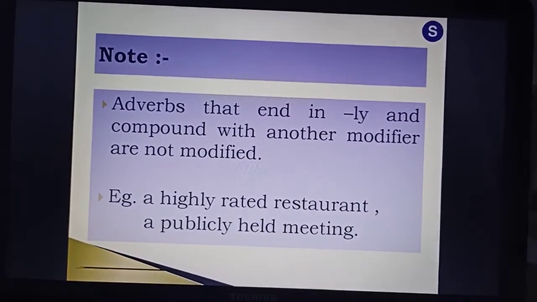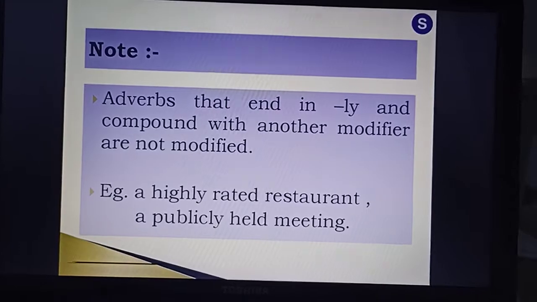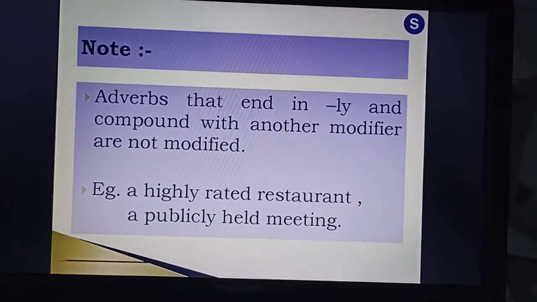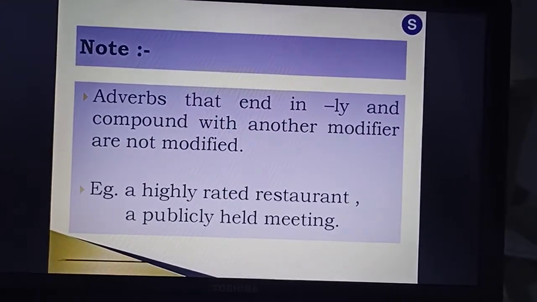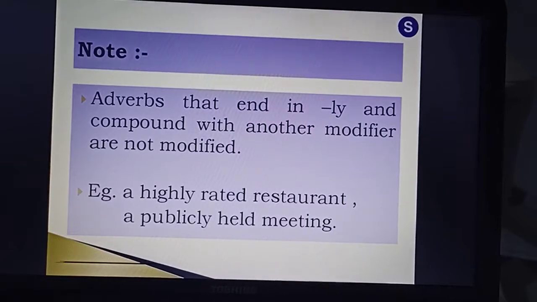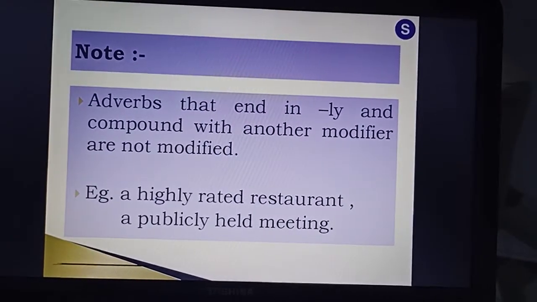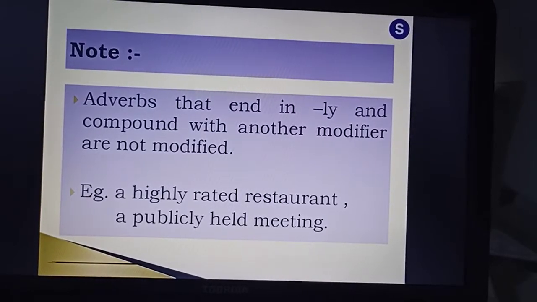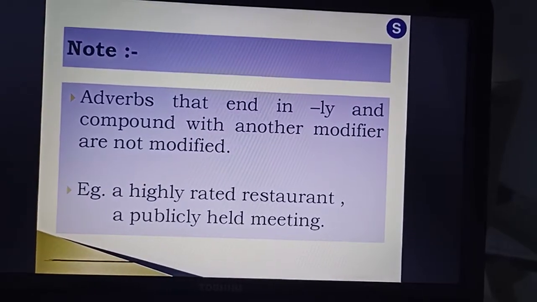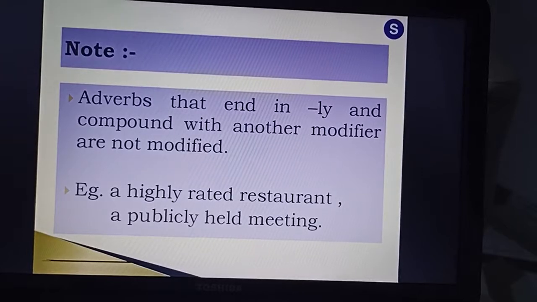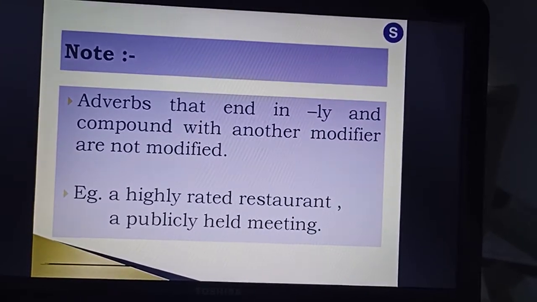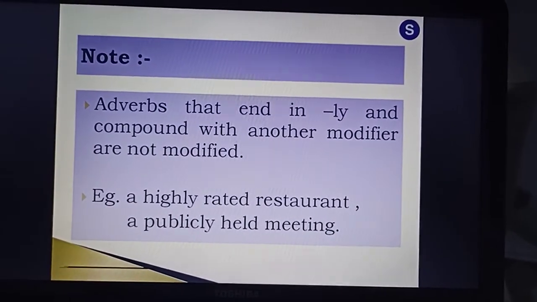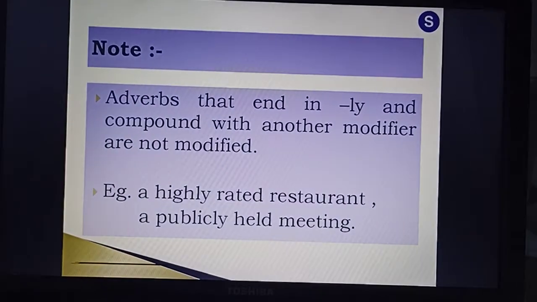One more note: adverbs that end in -ly and are compounded with another modifier are not hyphenated. Here highly is the adverb. The first example is a highly rated restaurant. The second one, publicly is here acting as an adverb: a publicly held meeting.